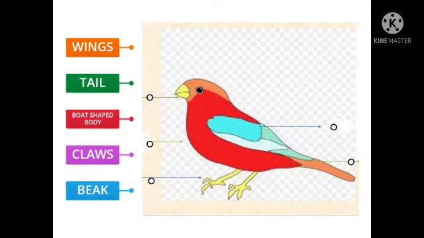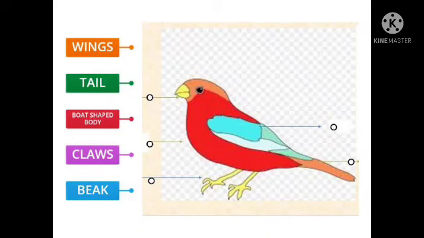Bat is the only mammal that can fly. We know very well mammals give birth to young ones. Other birds all lay eggs. So bat is the only mammal that can fly.